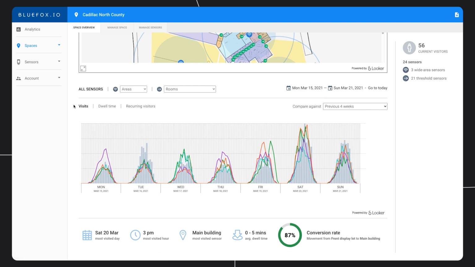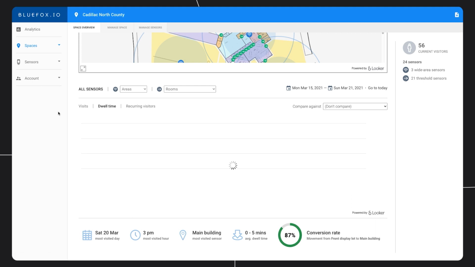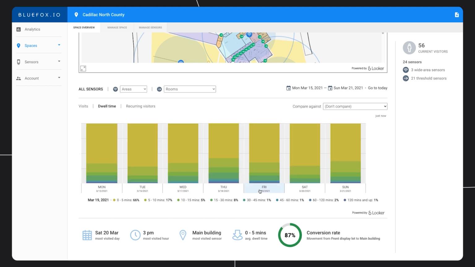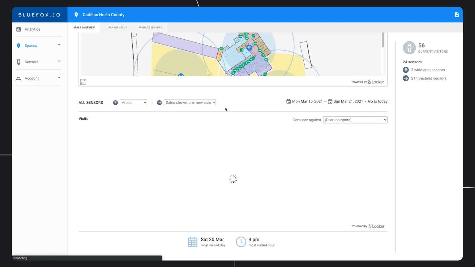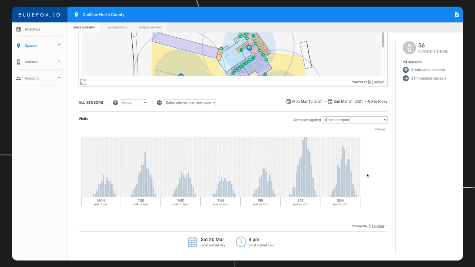Now let's take a look at the dwell time of the visitors. The 2 drop-downs here let us see first the wide area sensors and then the threshold sensors, which are the optical ones. So here we have the Wi-Fi sensors, and here the AI camera optical sensors. So let's drill into one of the areas, the new car showroom. Not surprisingly, the peak visit day is Saturday.